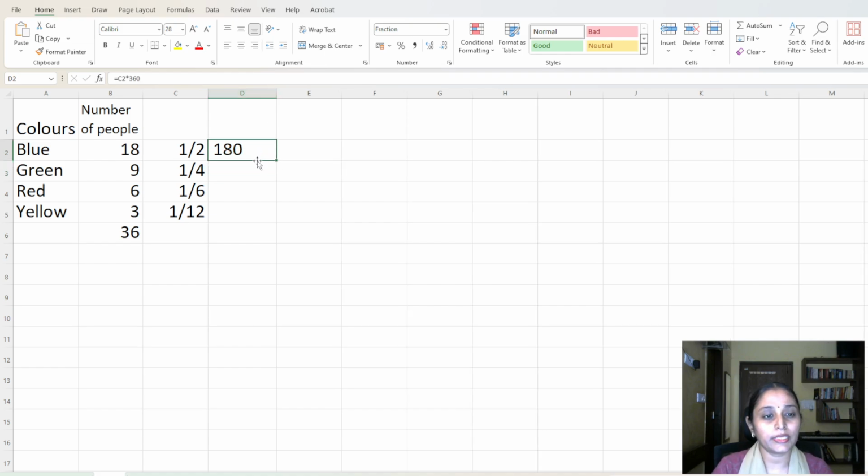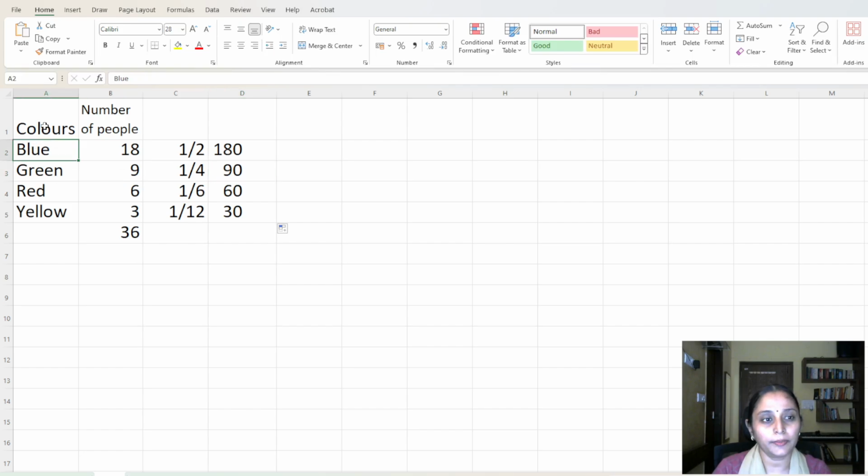Okay. So you can see that half of them prefer blue. That means 180 degrees is for blue, right? And then 90 degrees, which is 1/4. 9 is clearly 1/4 of 36. 1/4 are preferring green, and then 60 and 30, right?